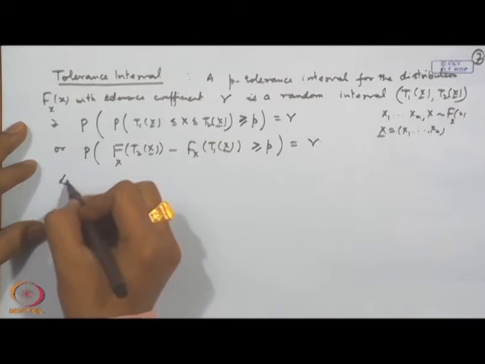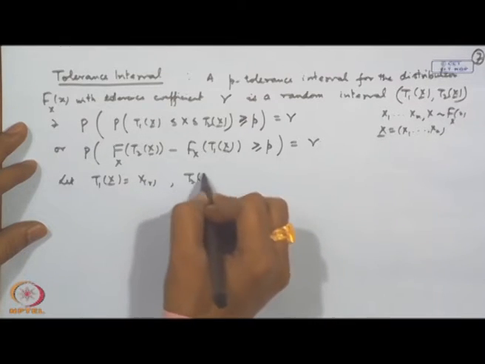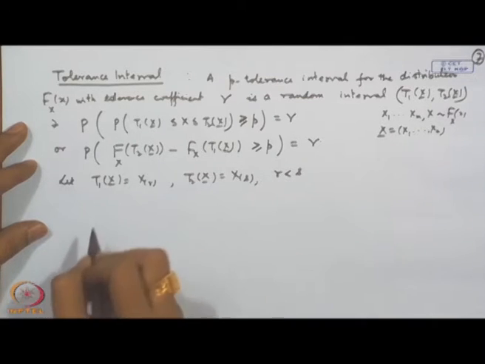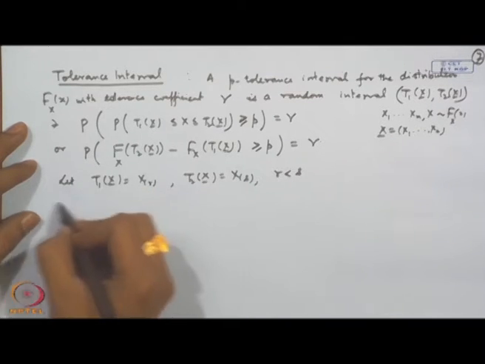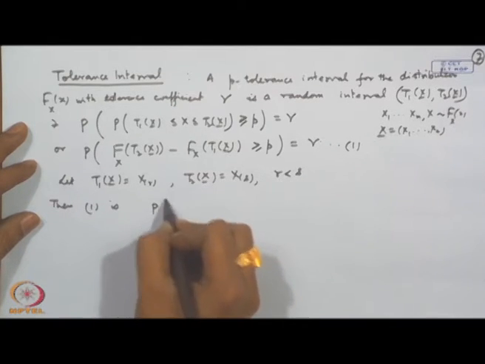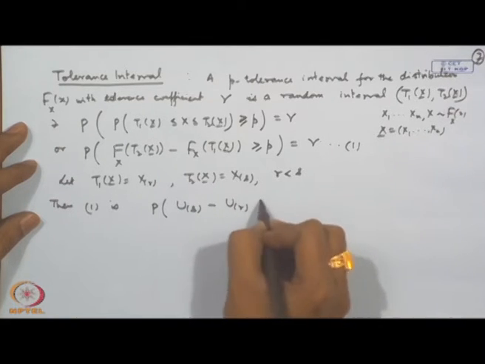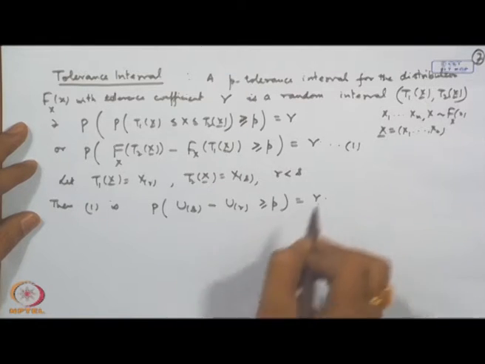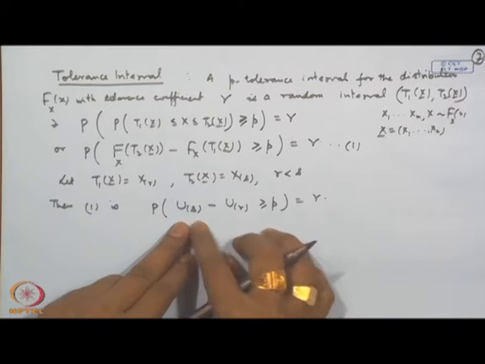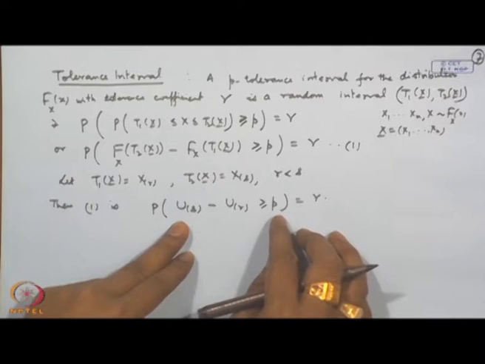If we replace T1 and T2 by some order statistics, say I take them to be the rth and sth, where r is less than s, then this simply reduces to this condition, let me call it 1. This simply becomes probability of U_(s) minus U_(r) greater than or equal to p is equal to gamma. Now, the distribution of the rth and sth order statistics from the uniform distribution is very well known. So, one can use this.